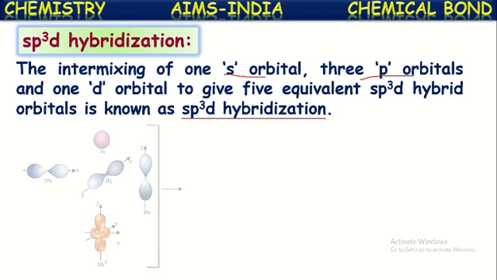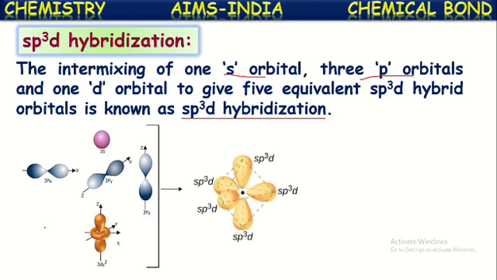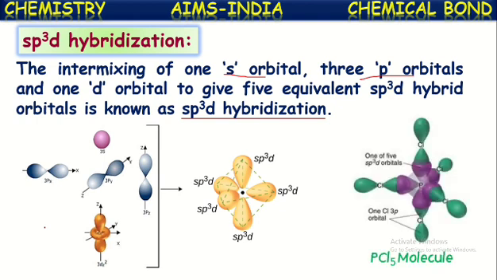In this way, see, one s orbital, three p orbitals and one d orbital all intermix to form five equal energetic hybridized orbitals, which are called sp3d hybrid orbitals. Now let us see one example of a molecule having sp3d hybridization on its central atom, that is the PCl5 molecule.